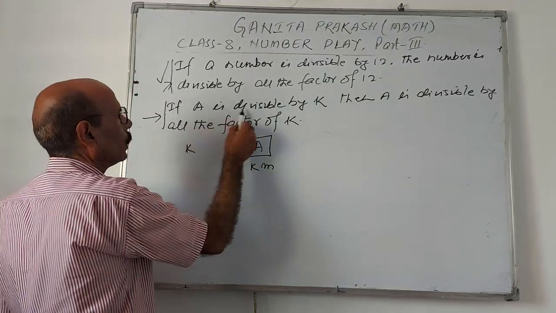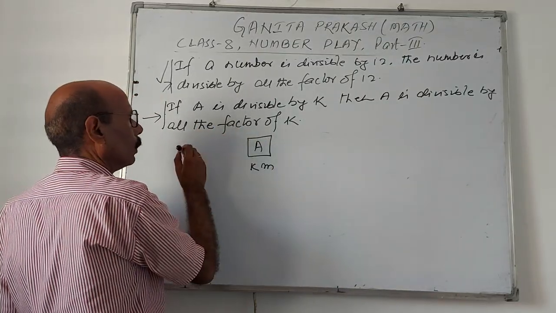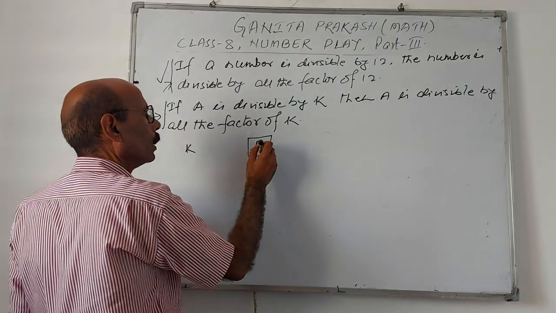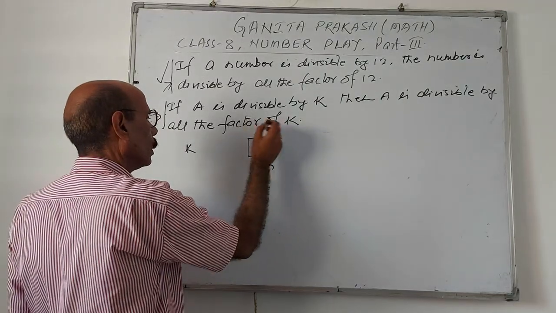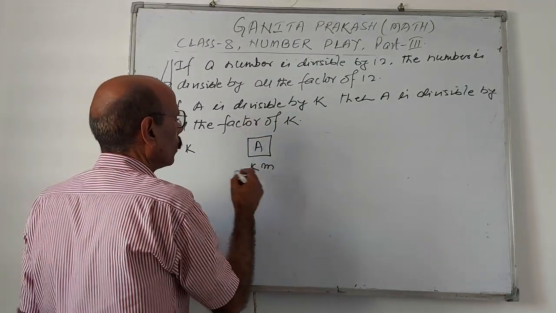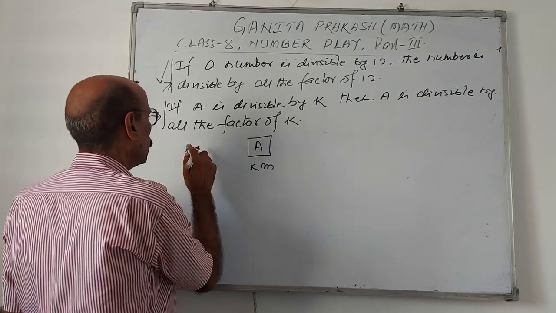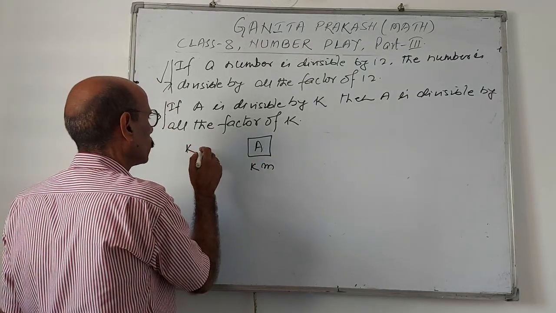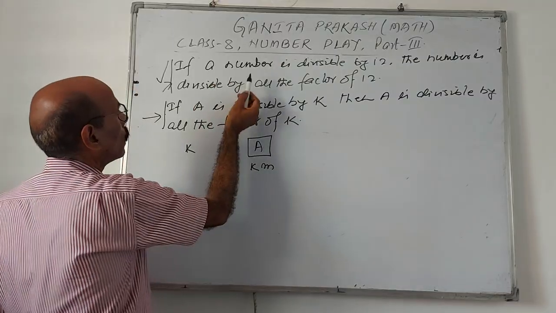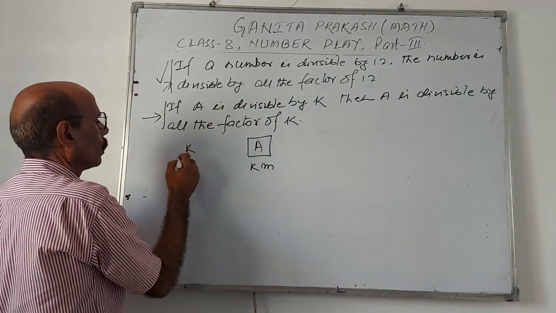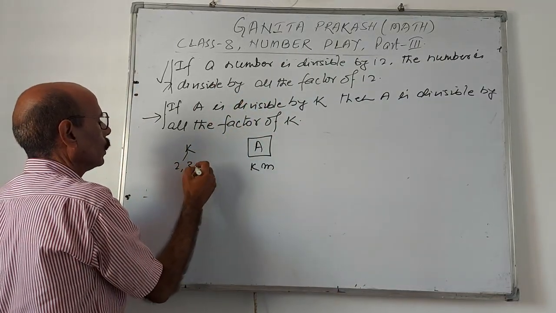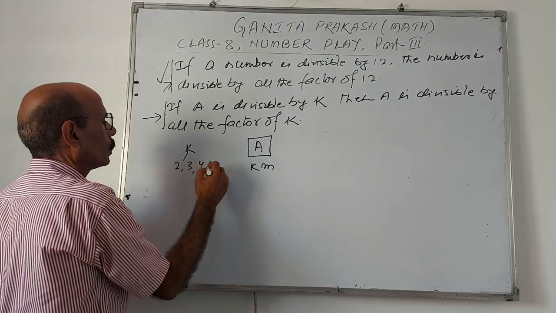Then A is divisible by all the factors of K. Suppose K has factors 2, 3, 4, 6.